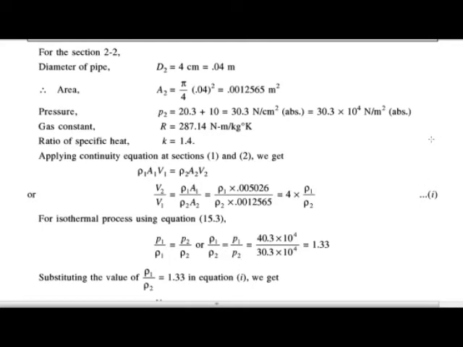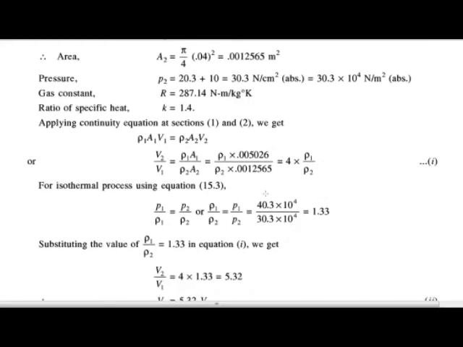As they have given, the process here is an isothermal process. So for the isothermal process the equation is written as P1 upon rho 1 is equal to P2 upon rho 2, or we know that for the isothermal process P upon rho is constant.